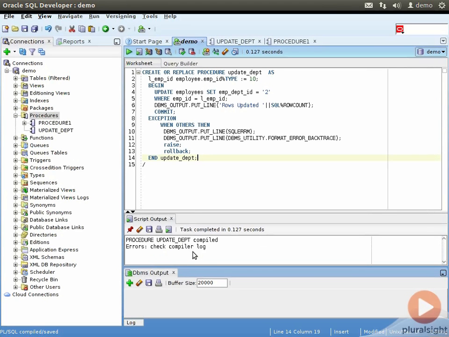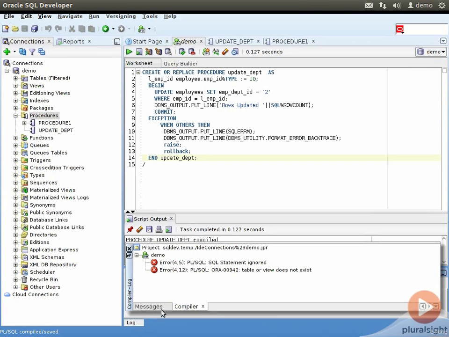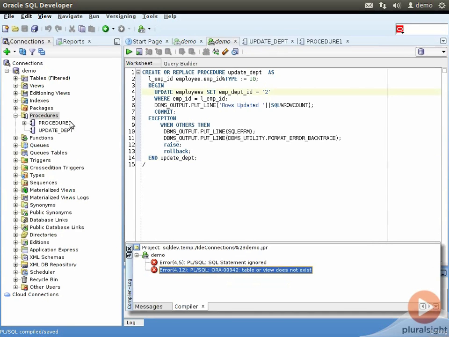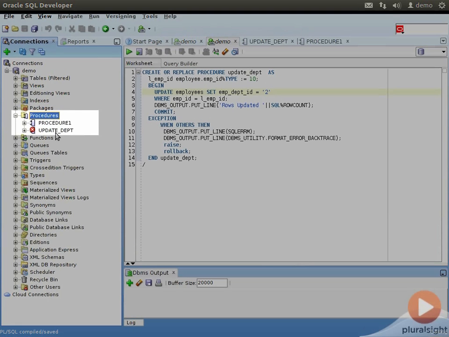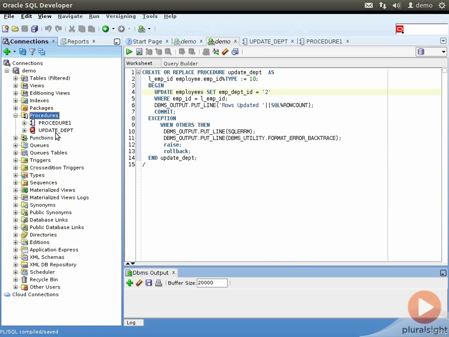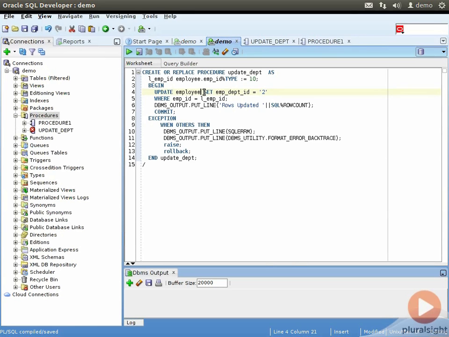The script output reports to us that there were errors, and to check the compiler log, let's click on the log. And then over here, we see that Oracle is complaining that the table or view does not exist at line 4. In the procedure node, if you refresh by right clicking, you will see that there is a red cross sign against our procedure indicating that it is currently invalid. Let us fix the error and click the run script button again.